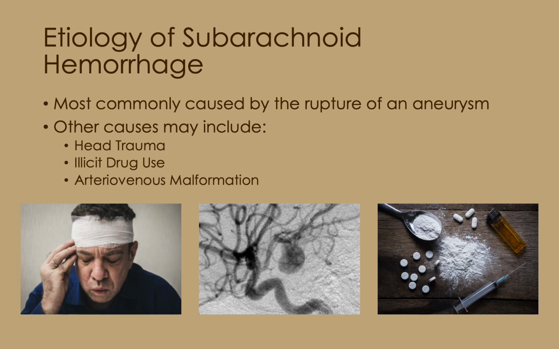It is also important to note that the incidence of subarachnoid hemorrhage caused by ruptured aneurysm increases with age and more commonly occurs in women than in men. Other causes may include head trauma, use of illicit drugs such as cocaine, and arteriovenous malformation, which is a congenital tangle of arteries and veins within the brain.